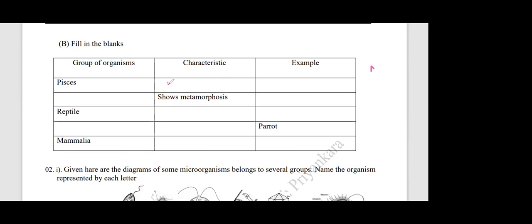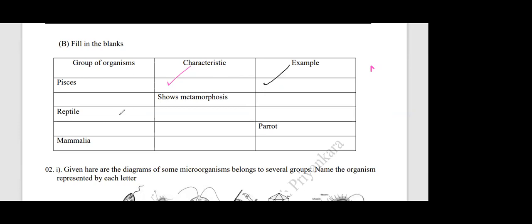You can write any of them, and for examples you can write the name of any fish. You can write it in Sinhala too. In older science papers, some of them accept names like Lula, an endemic one, or catfish. You can write any fish.